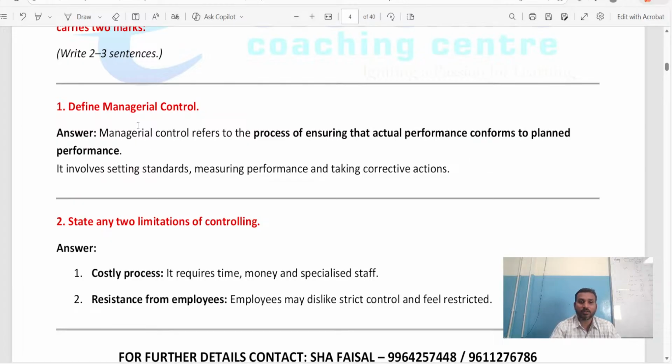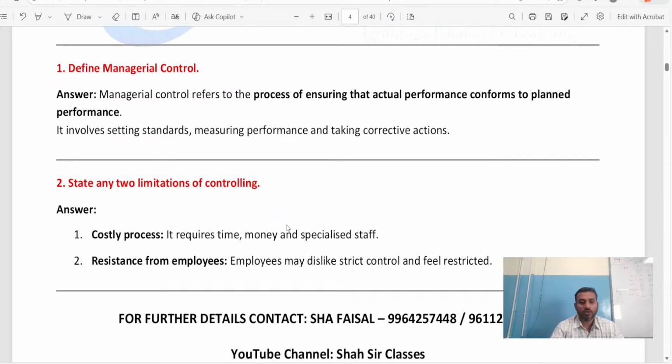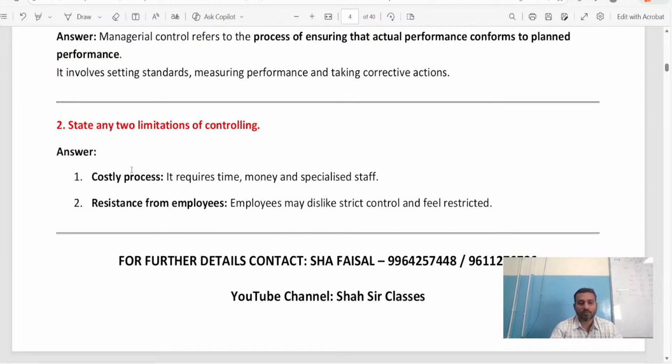Why are we doing this? Why is it required? Because it involves setting standards, measuring performance, and taking corrective actions. To do all these things, managerial control is very important. Understood? Now, state any two limitations of controlling.